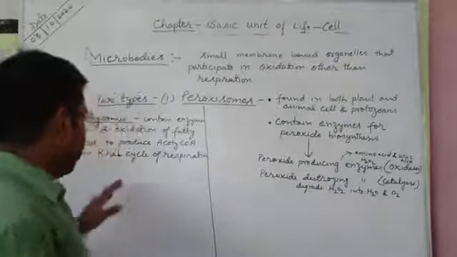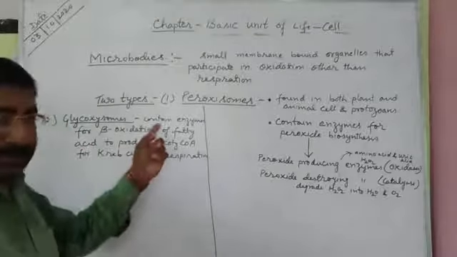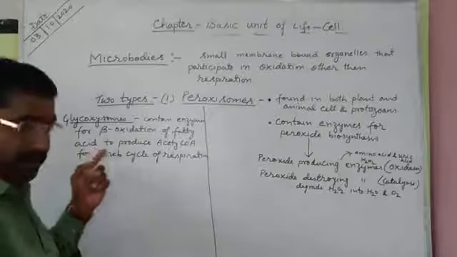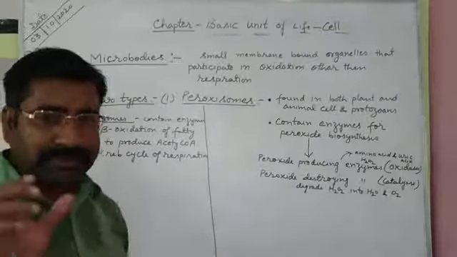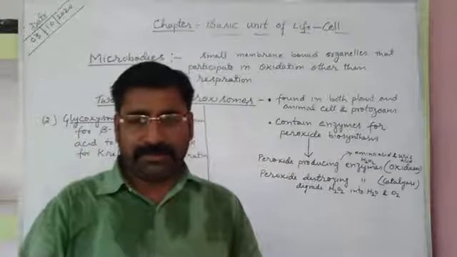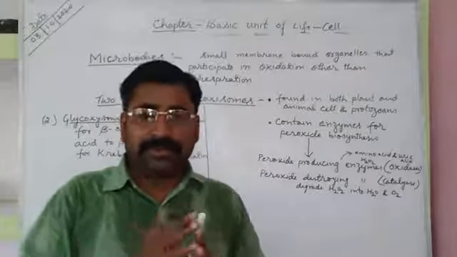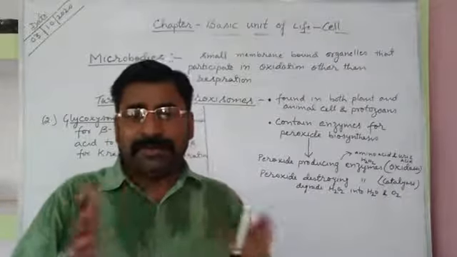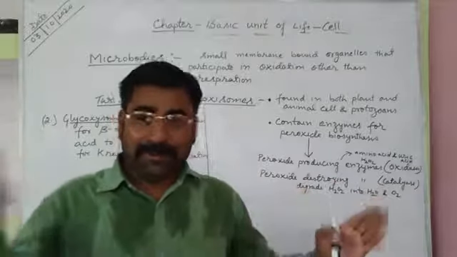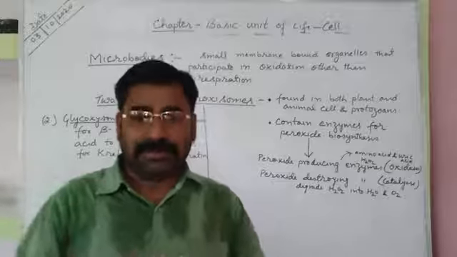Students, the second category of microbodies, glyoxysomes, contain enzymes for beta oxidation of fatty acid. In 10th class, you studied a small reference of oxidation and reduction reaction. But in 11th and 12th class, you will study oxidation and reduction, that is redox reactions, in detail, along with different categories of oxidation reaction.